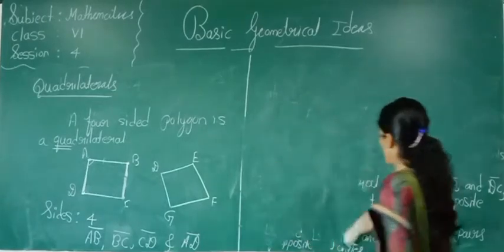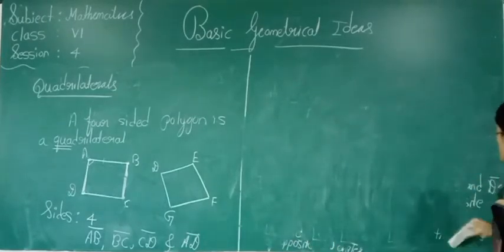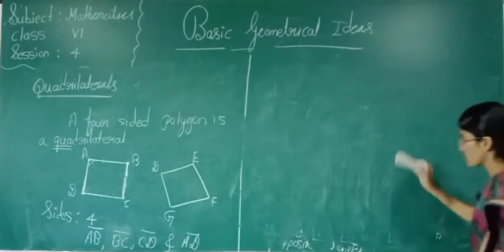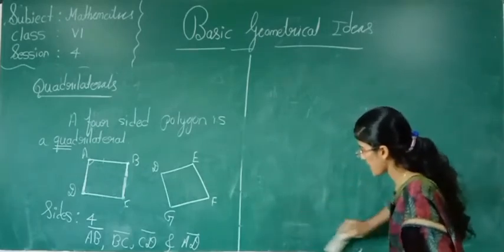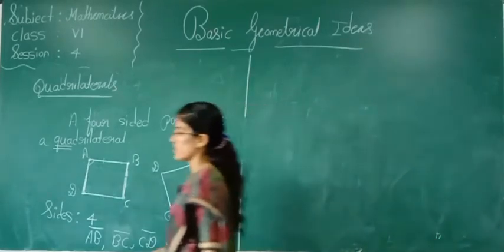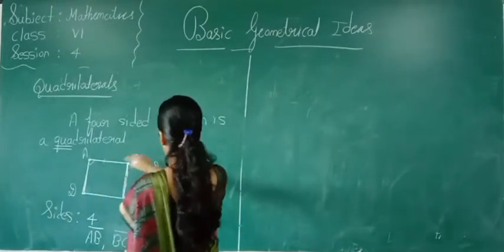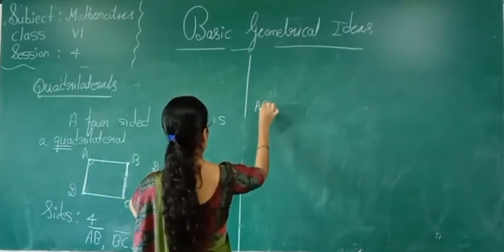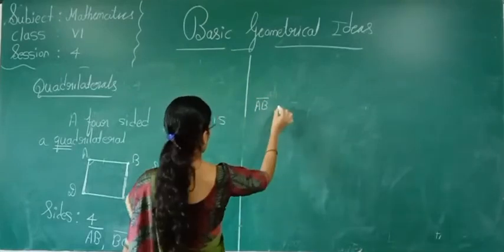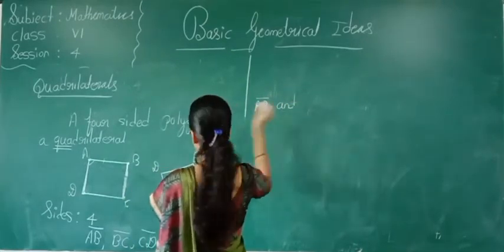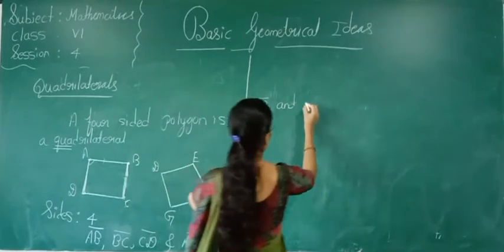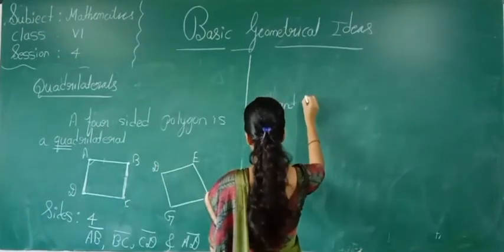Now see here, we come to know about opposite sides of a quadrilateral and opposite angles of a quadrilateral. Now we will see about adjacent sides. Okay. Now see here, line segment AB and line segment BC.